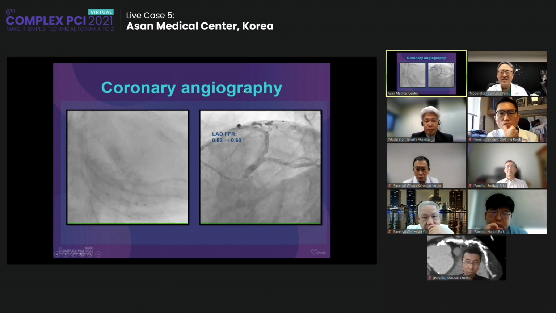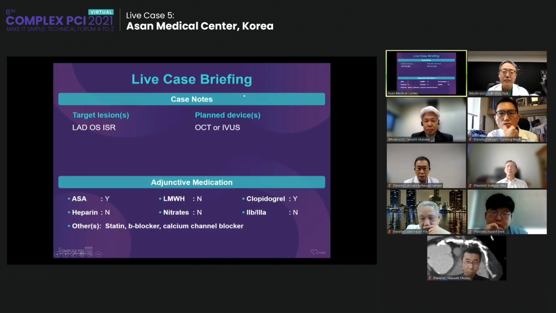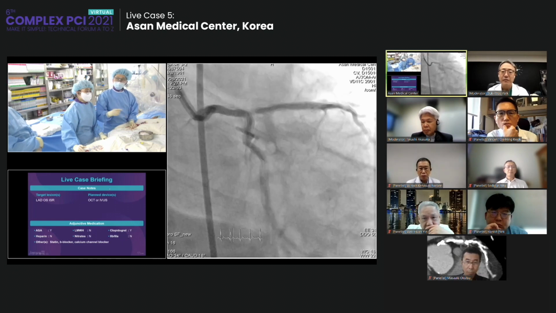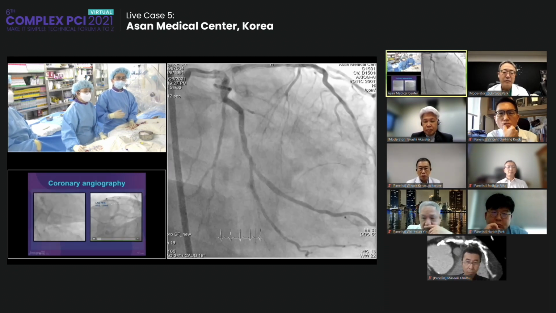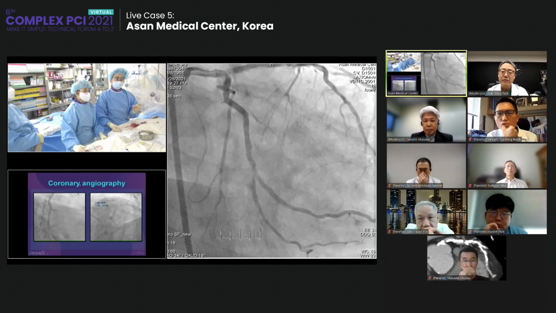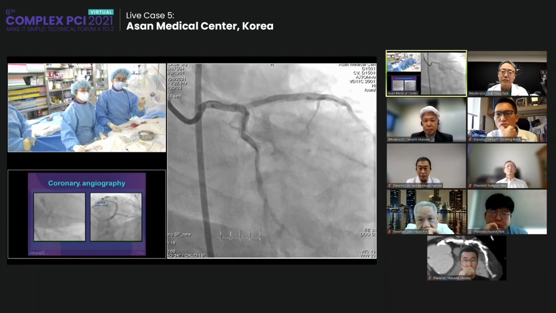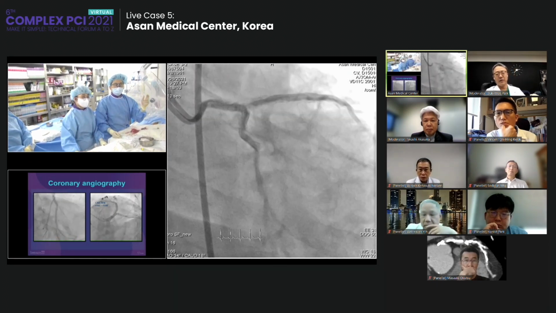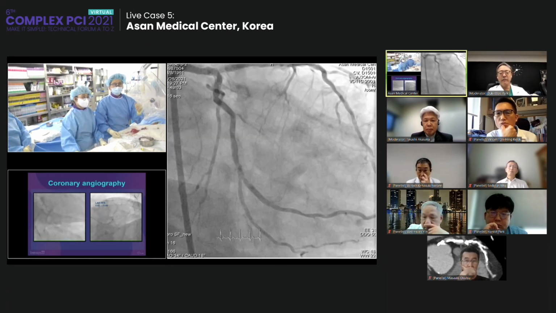In summary, the relatively young 60-year-old patient already received multiple PCI. First, 10 years ago, he received stenting at the prox LAD and left main to circumflex crossover.